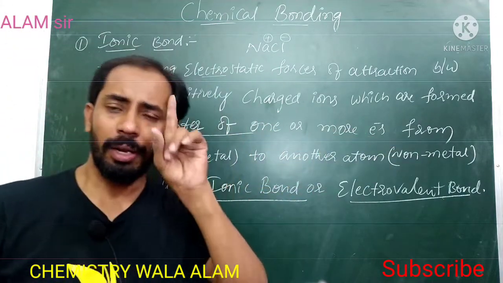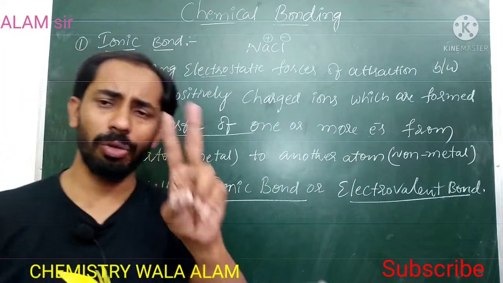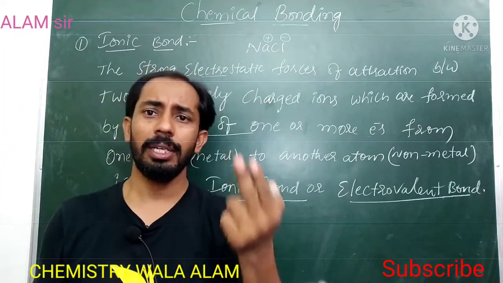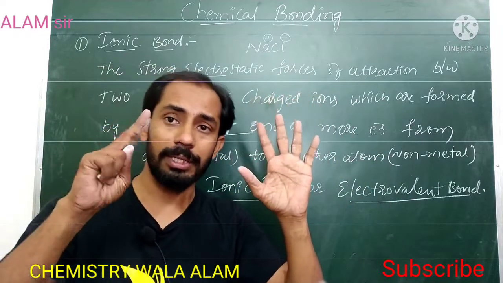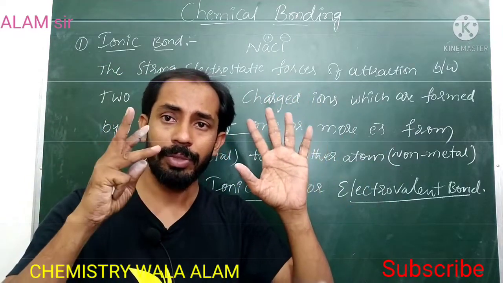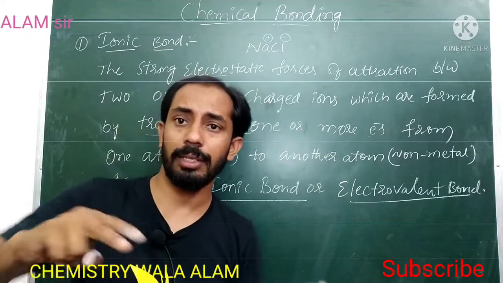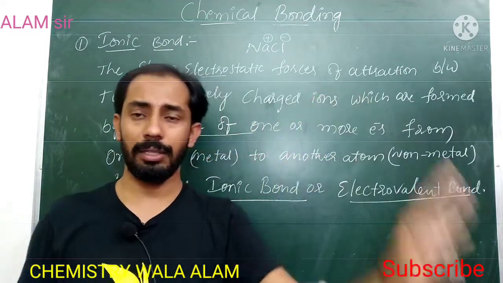First group elements lose one electron, 2A group elements lose 2 electrons, and 3A group elements lose 3 electrons. At the same time, 7A group elements gain 1 electron, 6A group elements gain 2 electrons, and 5A group elements gain 3 electrons.